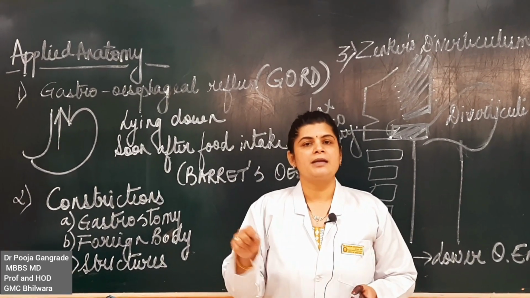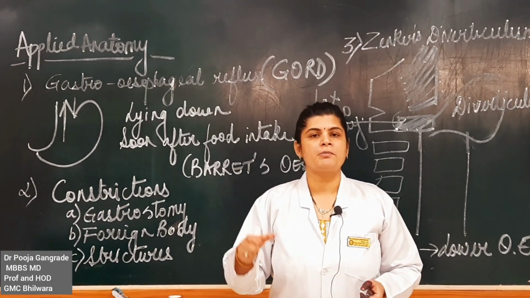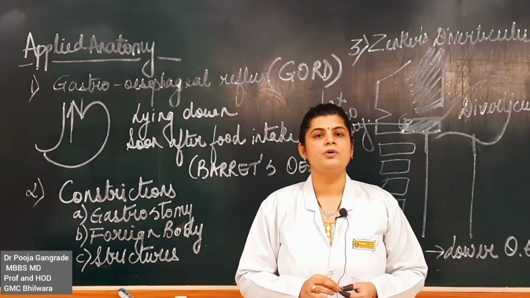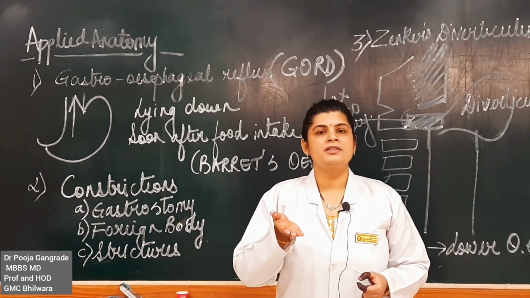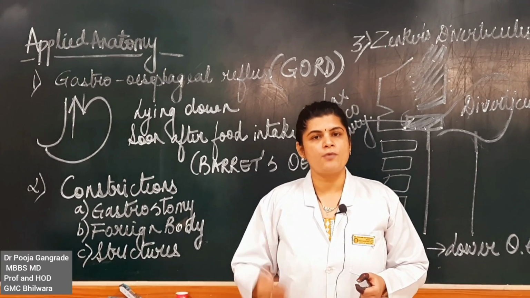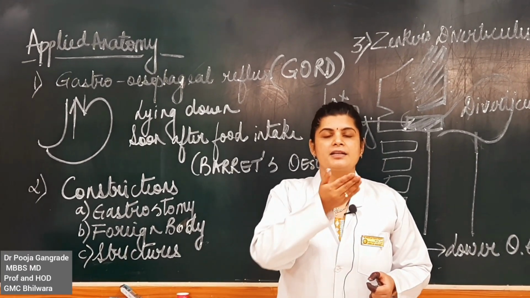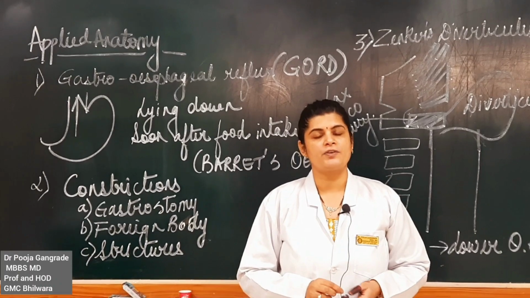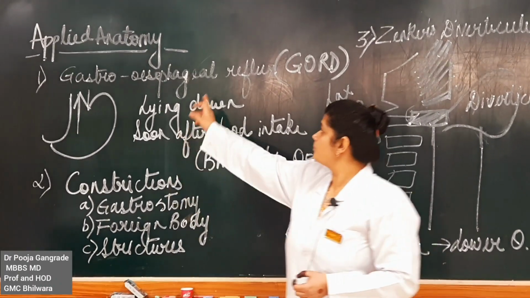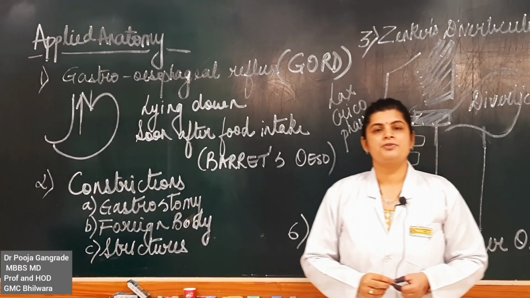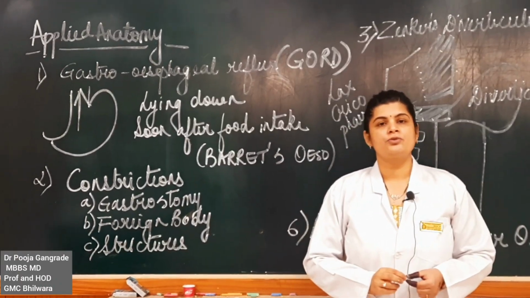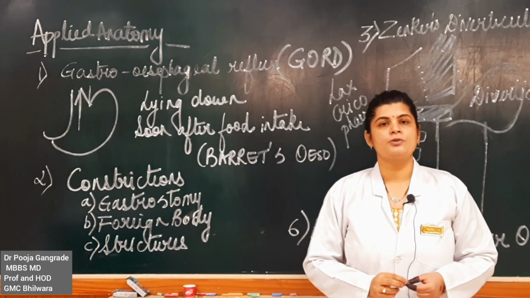In many cases, this pinch cork mechanism gives way, it doesn't work sufficiently, and it allows the food to go from the stomach in the reverse direction up to the esophagus, which causes this problem of GORD.